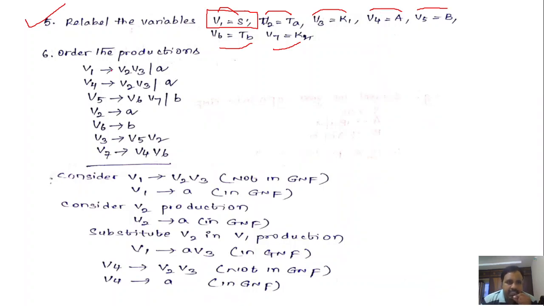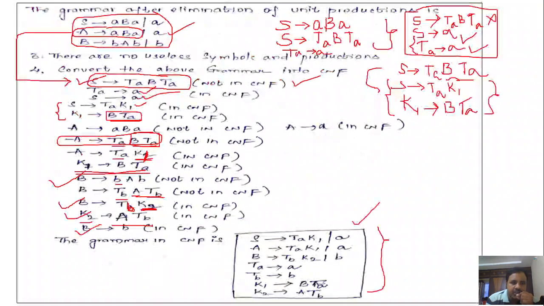Next, order the productions. So V1, next V4, V5, V2, V6, V3, V7 likewise. You have to order those productions in a sequential way: V1 production, V2 production, V3 production, V4 production, V5, V6, V7 production. I have not reordered them, so I have written the productions as they are. I have just substituted the variable names V1, V2, V3 and so on in place of the variables in the production rules. Whatever order is there, I have taken that order.